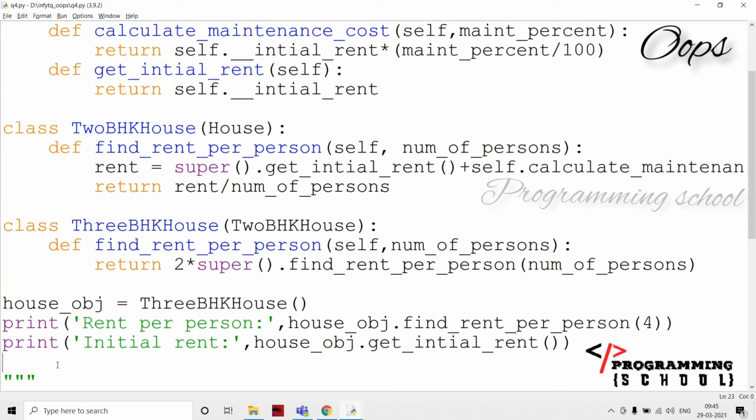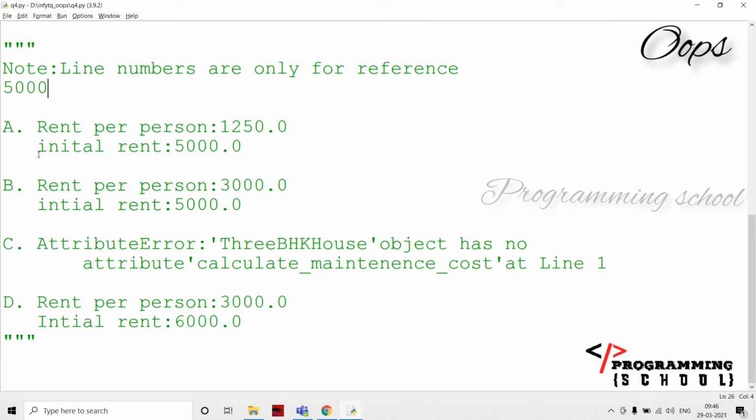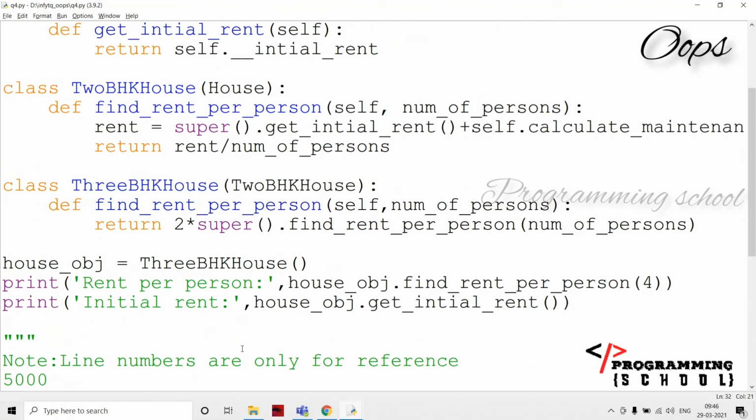The initial rent is going to be 5000, for example. And if you observe here, what is the initial rent? The initial rent is 5000, and here it is going to be 6000. The initial rent is 5000, the fixed one, but if there are any modifications, we don't know.